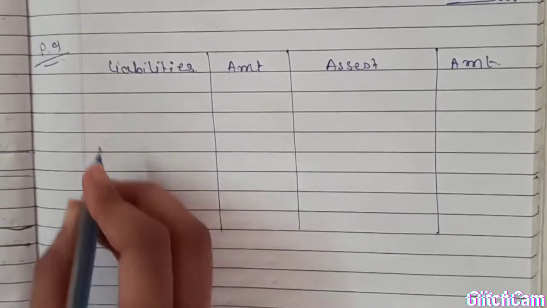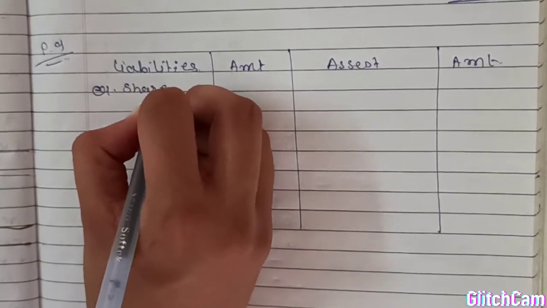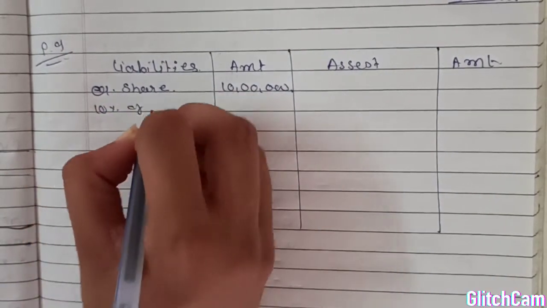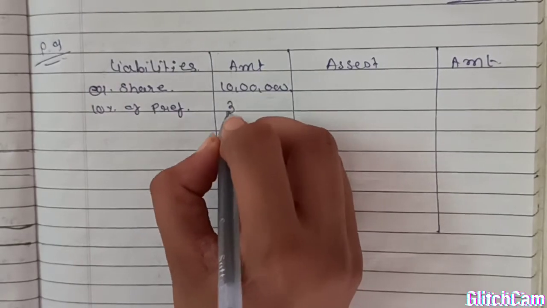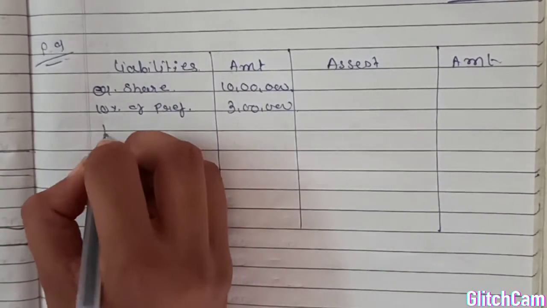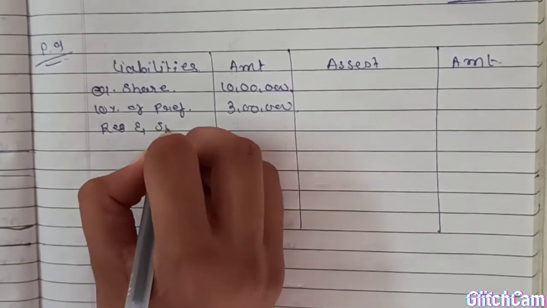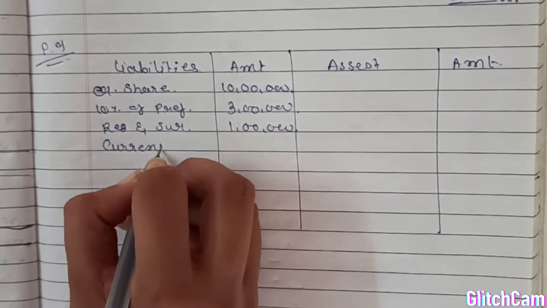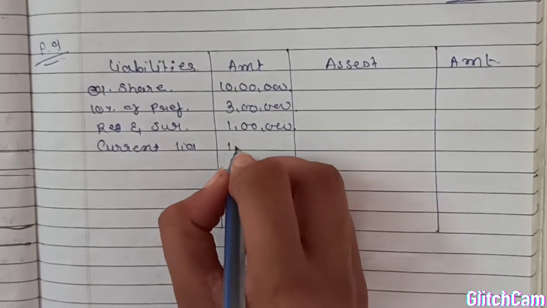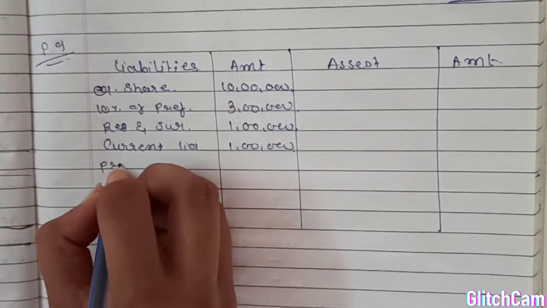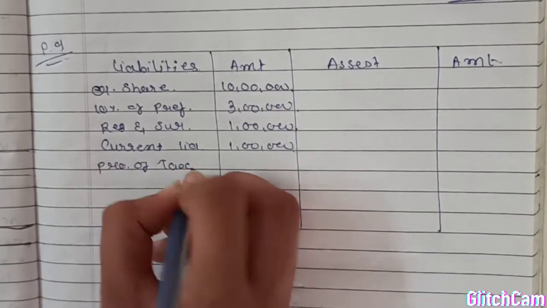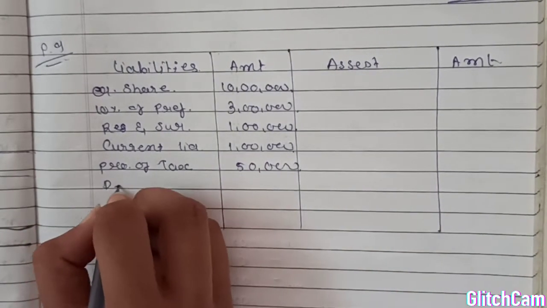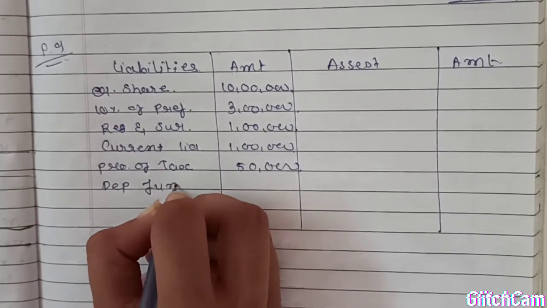First, equity share capital 10 lakh, 10% preference share, reserve and surplus, current liability, provision of tax 50,000 and depreciation fund 50,000.